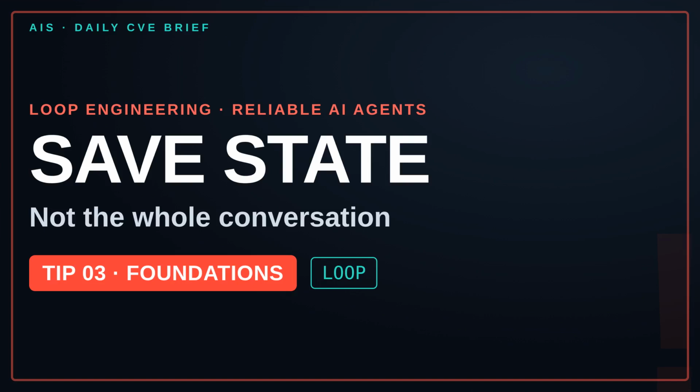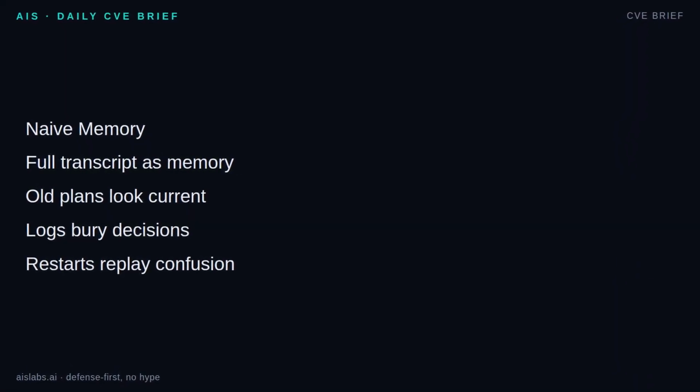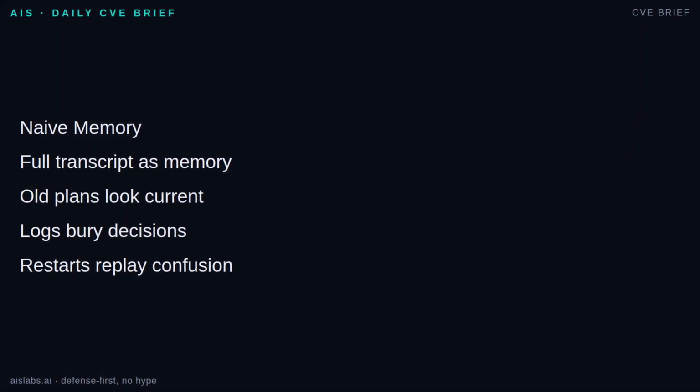The expensive part was not tokens. The expensive part was losing the current truth. The naive approach to AI agent memory is simple. Keep appending the chat, then paste it back into the next call. That works for toy loops. It breaks in long-running work.